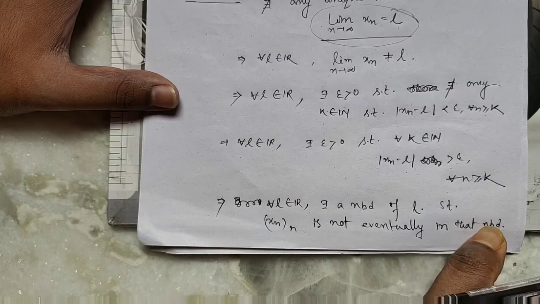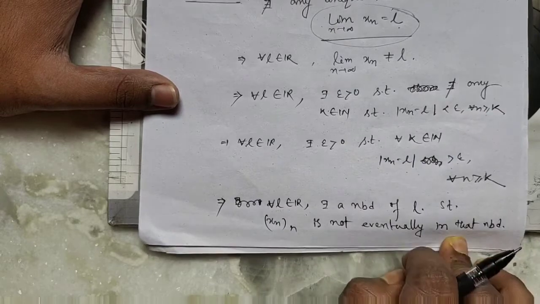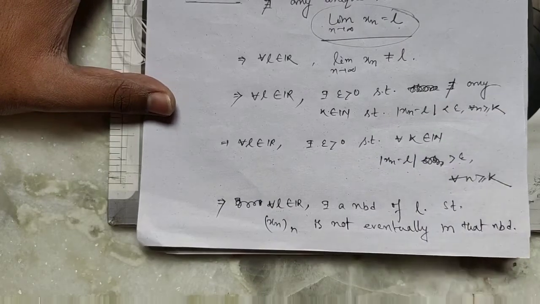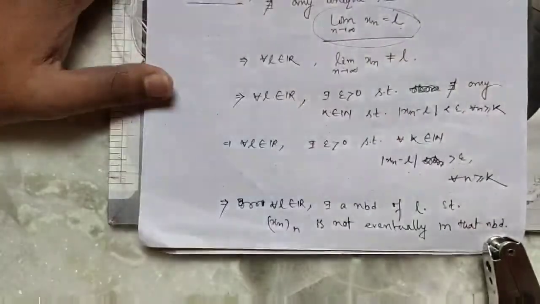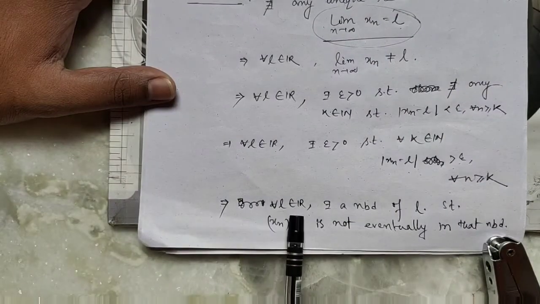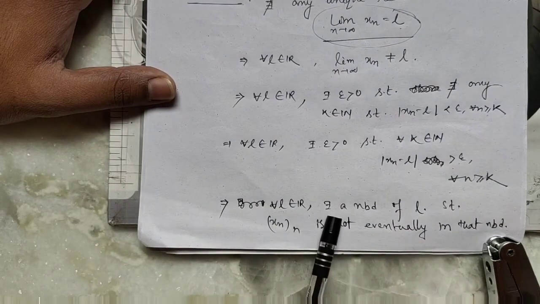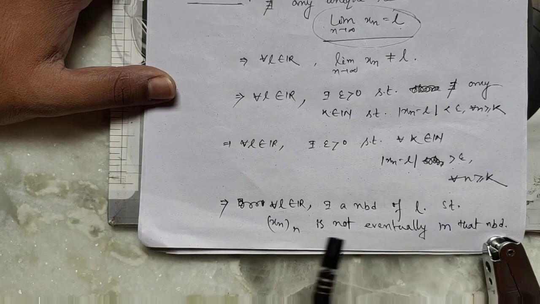In previous classes we discussed the term eventually. So for all L belongs to R, there exists a neighborhood of L such that Xn is not eventually in that neighborhood.